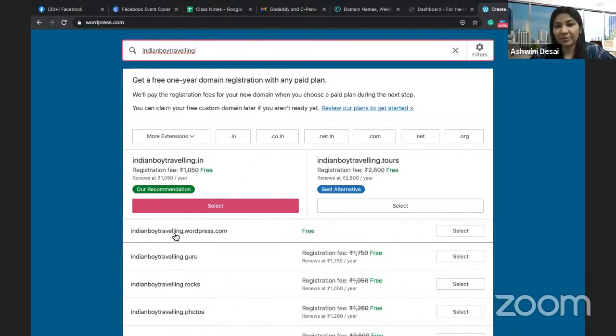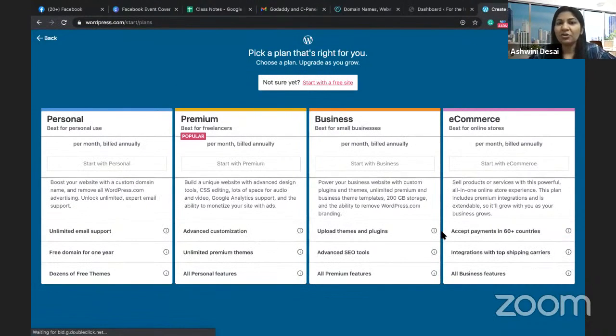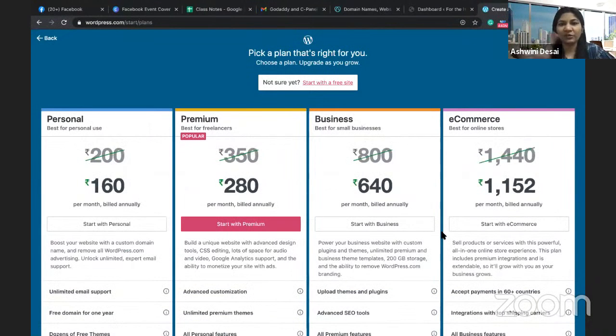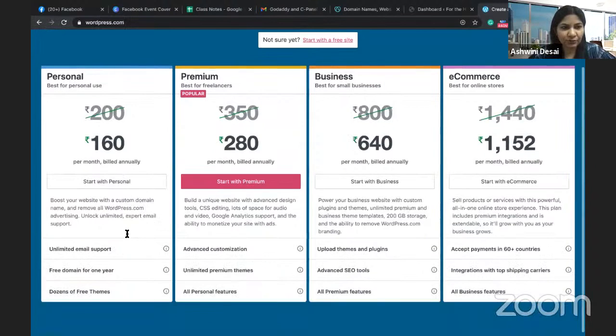So I'm developing a website for Ojas now. indianboytraveling.wordpress.com is available, so I'm going to select this. See, it's a free one now. So if it's a free one, then wordpress.com will come. See, these are the packages. If you want it just for your personal use to express your thoughts and ideas to the world, you can select this.